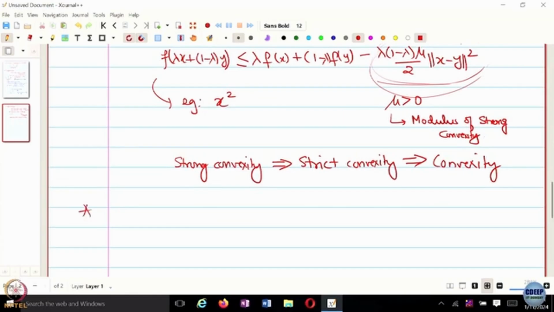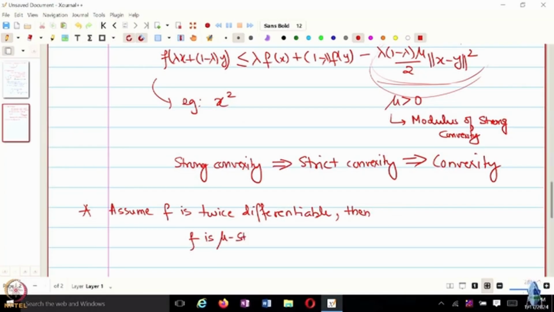A second order necessary and sufficient condition for strongly convex functions is, so assume that f is twice differentiable. Then let me write it this way. f is mu strongly convex. From now on, I'm going to denote strong convexity with SC.